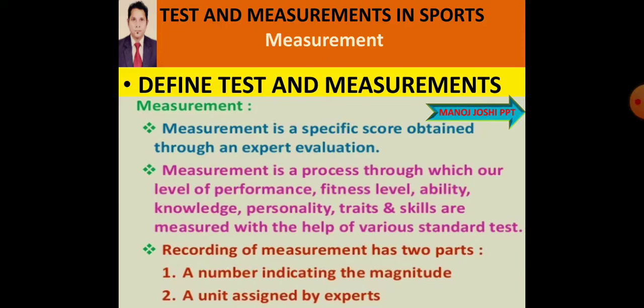A recording of measurement has two parts: a number indicating the magnitude, and a unit assigned by the expert. Like if you are measuring the length, we can measure it as 22. What is 22? That is the number indicating the magnitude, and secondly the unit assigned by the expert.